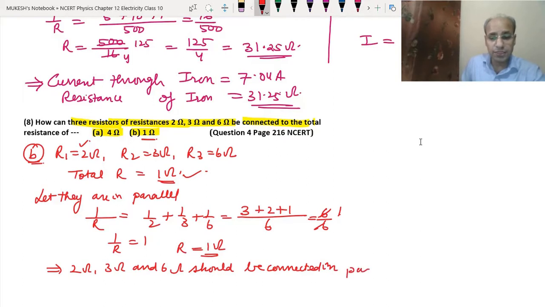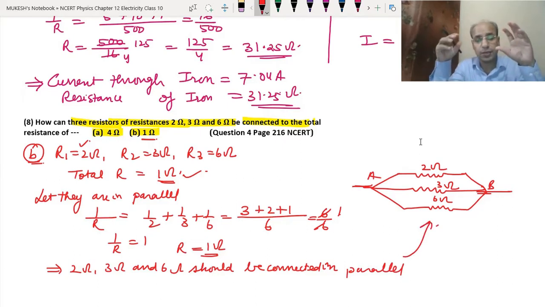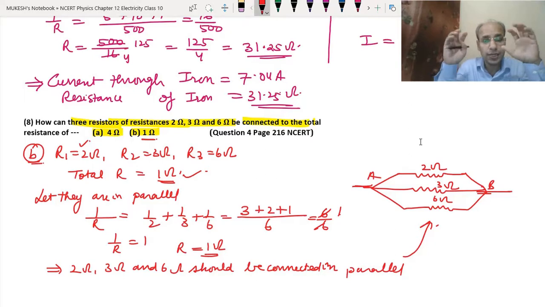Okay. And in this type of question, we should do one thing. We should make a rough diagram also. Okay. So let's say this is the 2 ohm. Let's say this is the 3 ohm and this is the 6 ohm. And these are the 2 points. This is the point A and this is the point B. When we make the diagram, then it will give a good impression on the minds of the examiner. Okay, so they will think that you are very well able to explain this question.